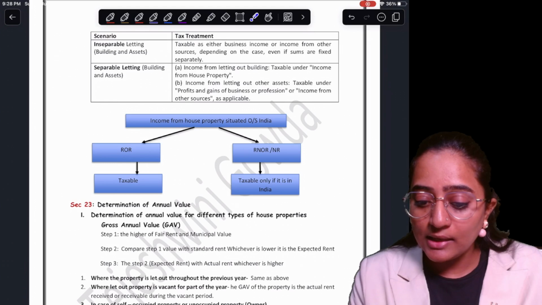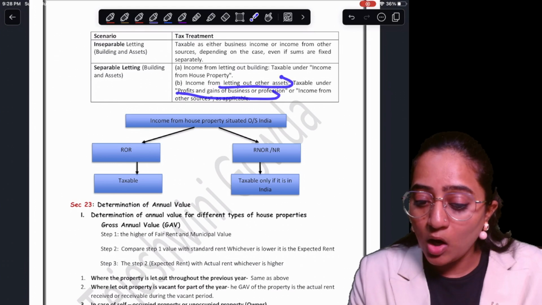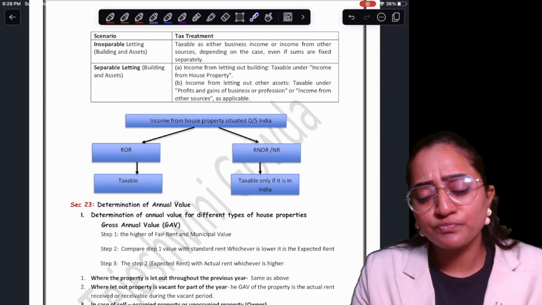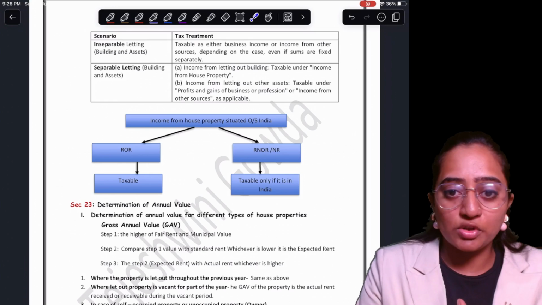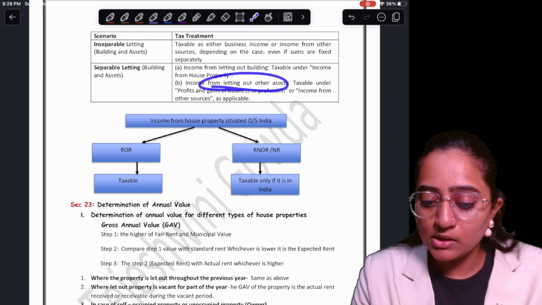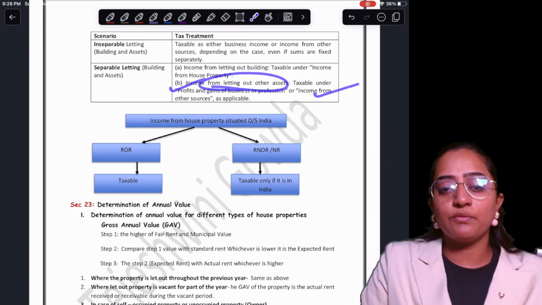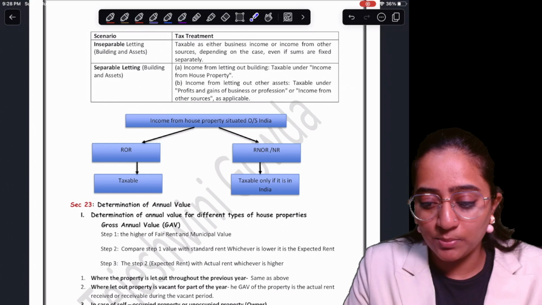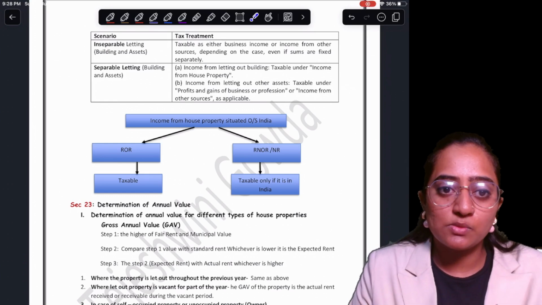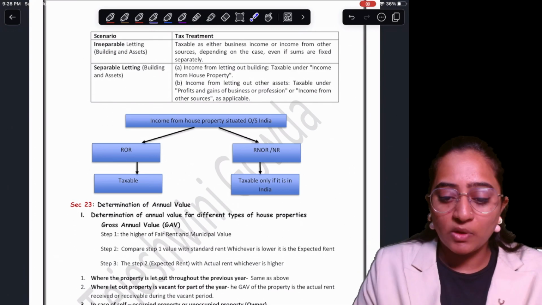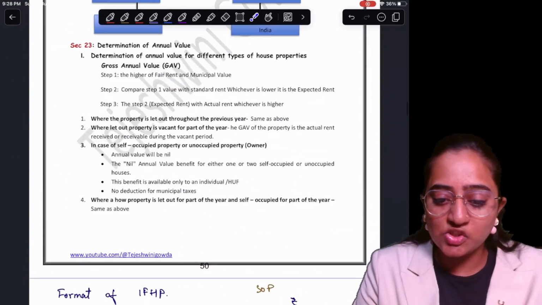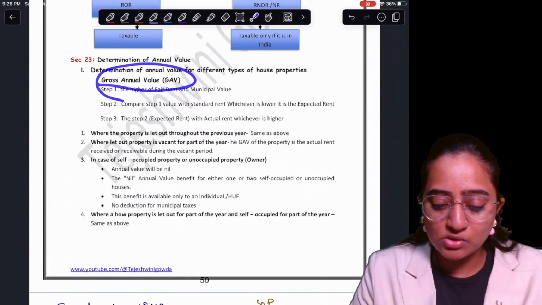And in the case where I am letting out other assets, that is furniture, sofa, washing machine, fridge, AC, whatever I'm letting out, all these will be considered as your PGBP or income from other sources, as applicable. Clear? Now, next, before getting into the discussion of the GAV, gross annual value, let's try to see the computation